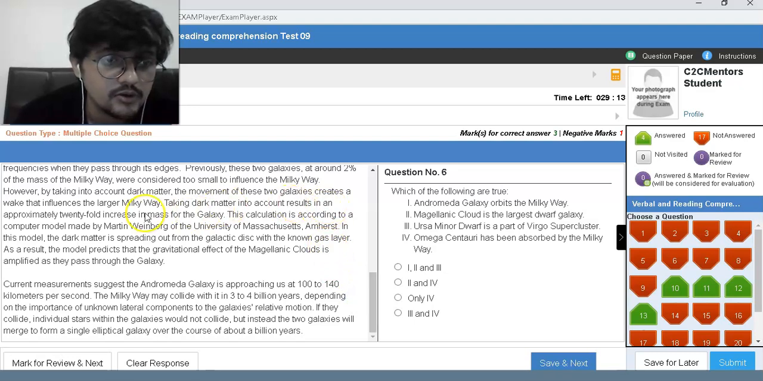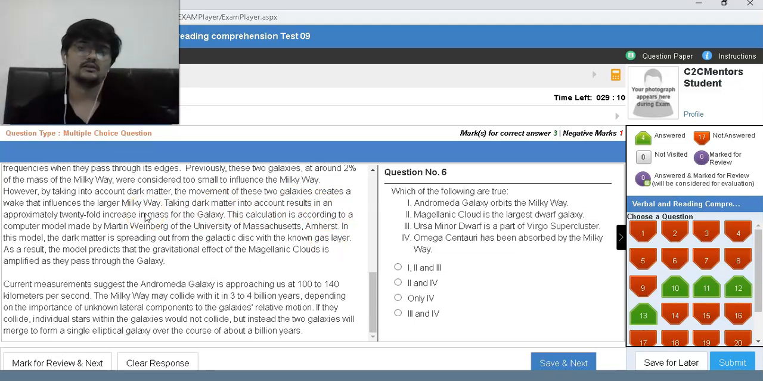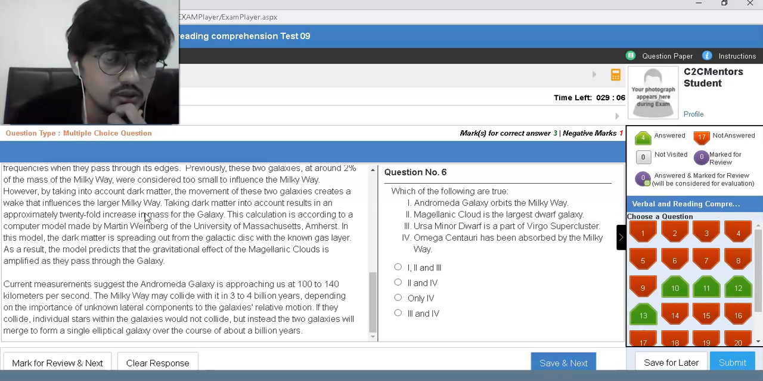Taking dark matter into account results in an approximately 20-fold increase in mass for the galaxy, according to a computer model made by Martin Weinberg of the University of Massachusetts Amherst. In this model, the dark matter is spreading out from the galactic disk. As a result, the model predicts that the gravitational effect of the Magellanic Clouds is amplified as they pass through the galaxy.